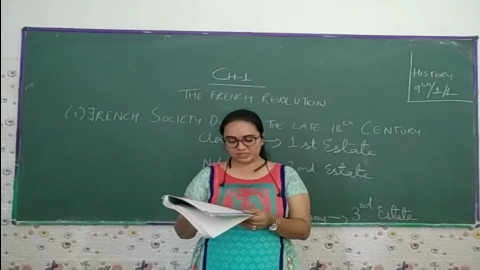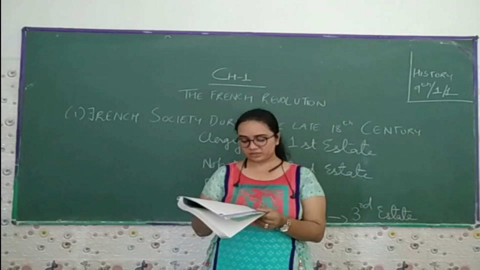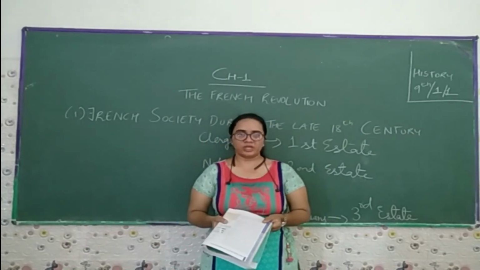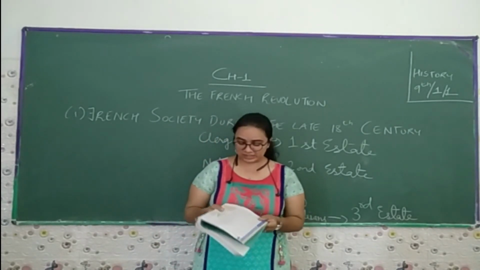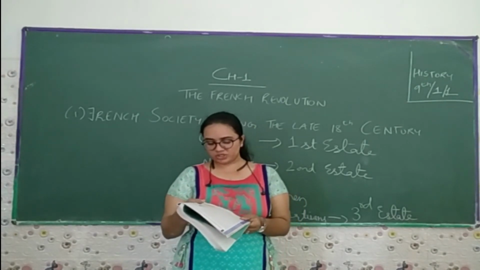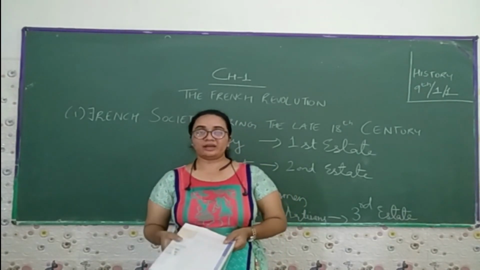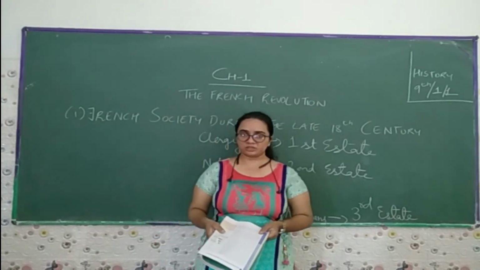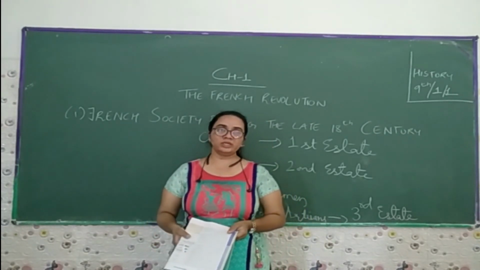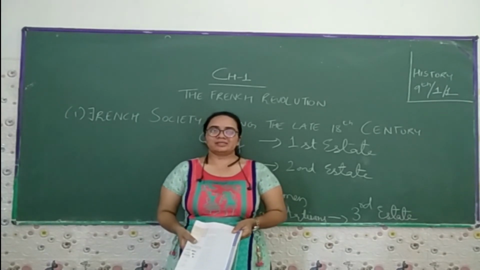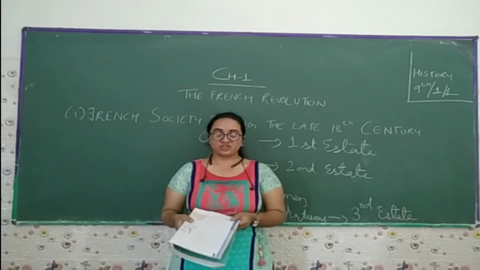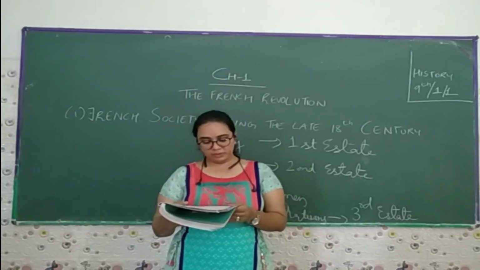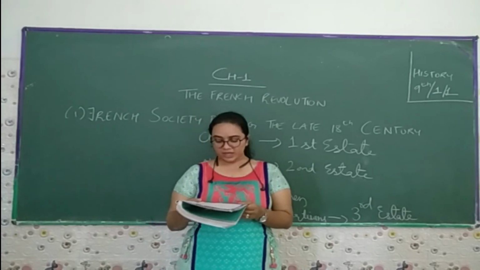The church extracted its share, a tax called tithes, from the peasants. The church people, the fathers, took taxes in the form of tithes. Tithes means a tax levied by the church, comprising one-tenth of the agricultural produce. Those peasants or farmers who do agriculture had one-tenth of their grain taken from them as tithes, the tax of the church. And finally, all members of the third estate had to pay tax to the state.